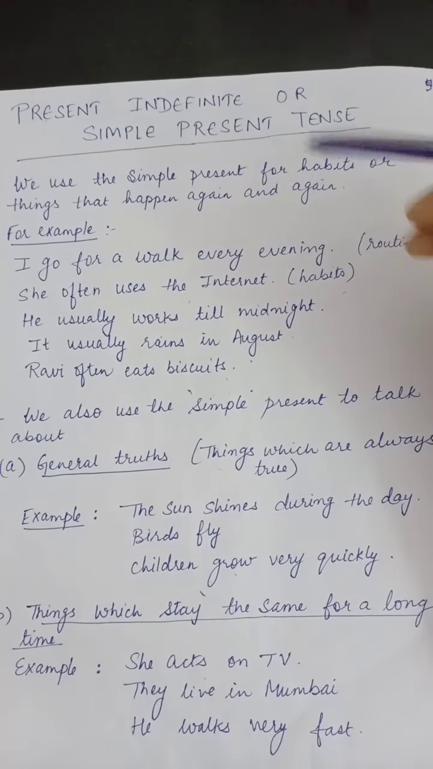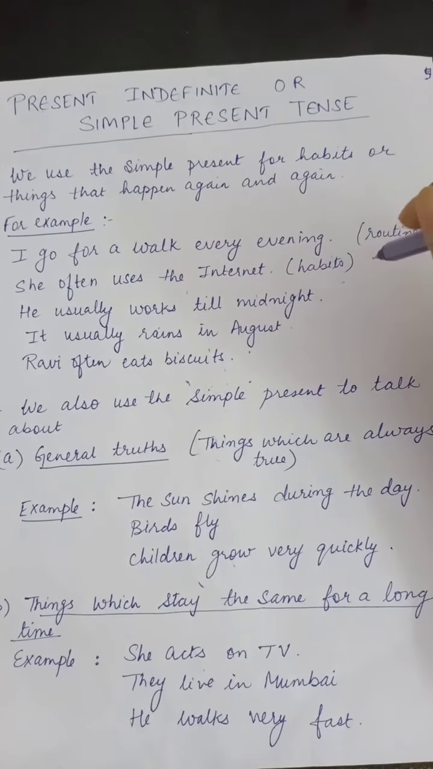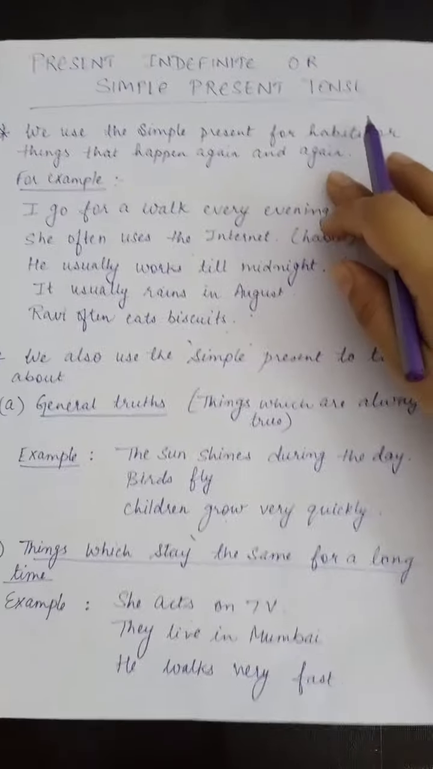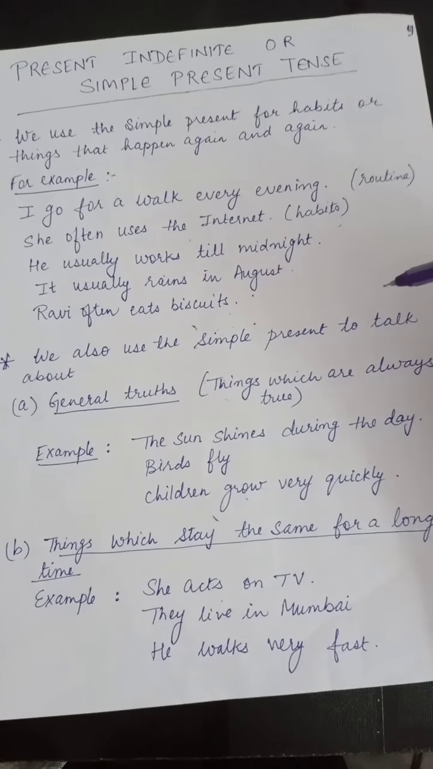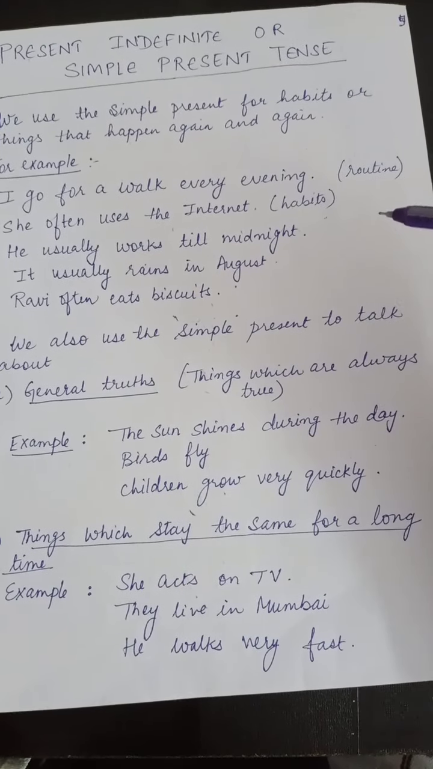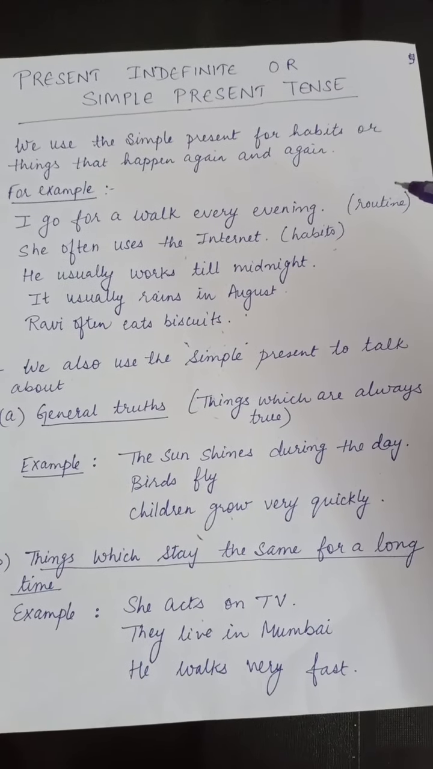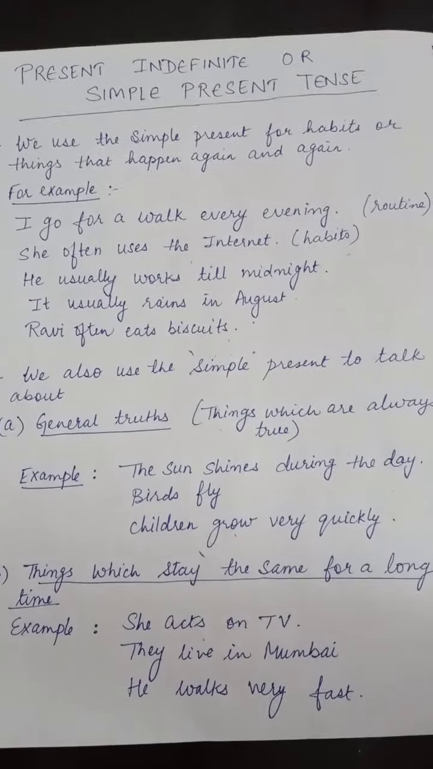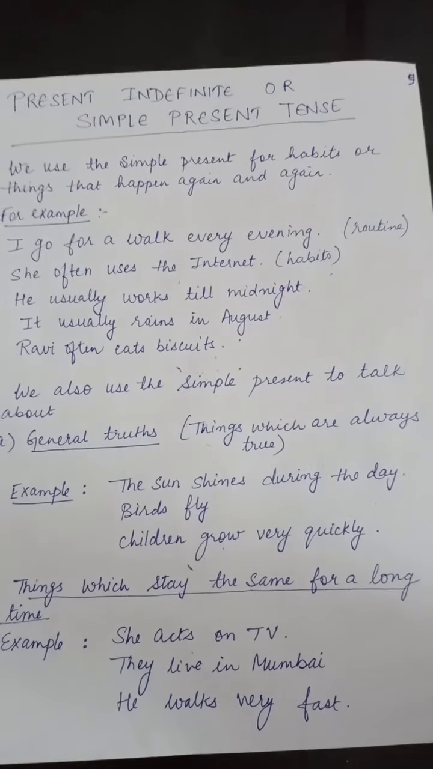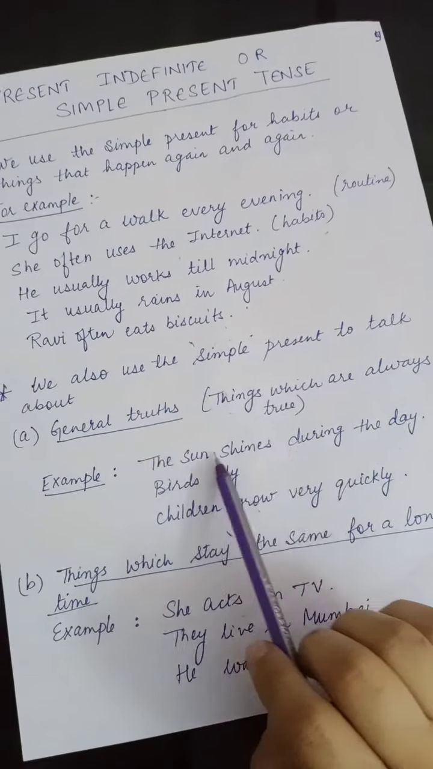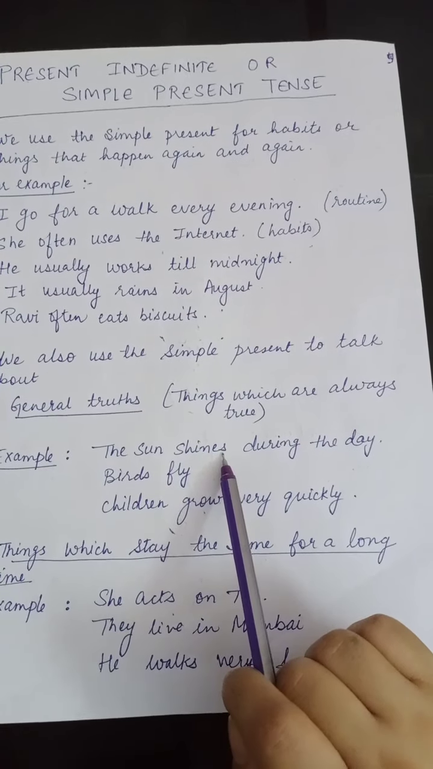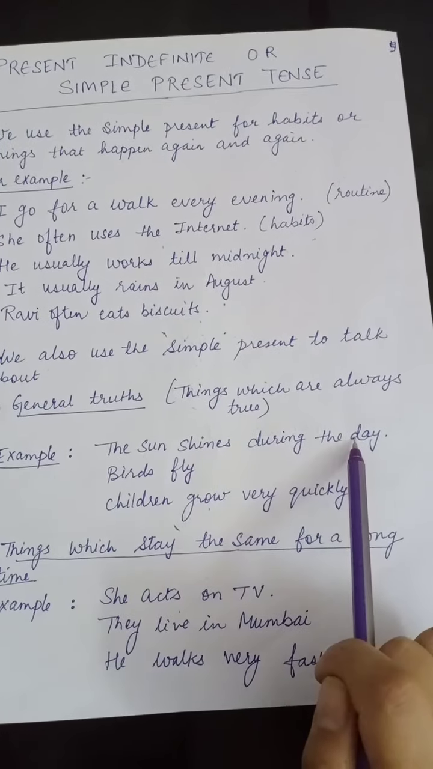Ravi often eats biscuits. So it is a habit of Ravi to eat biscuits. We also use the simple present to talk about general truths. General truths are things which are always true. So if we have to say something which is always true, we use simple present tense. For example, the sun shines during the day. So it is a universal truth that the sun shines during the day.